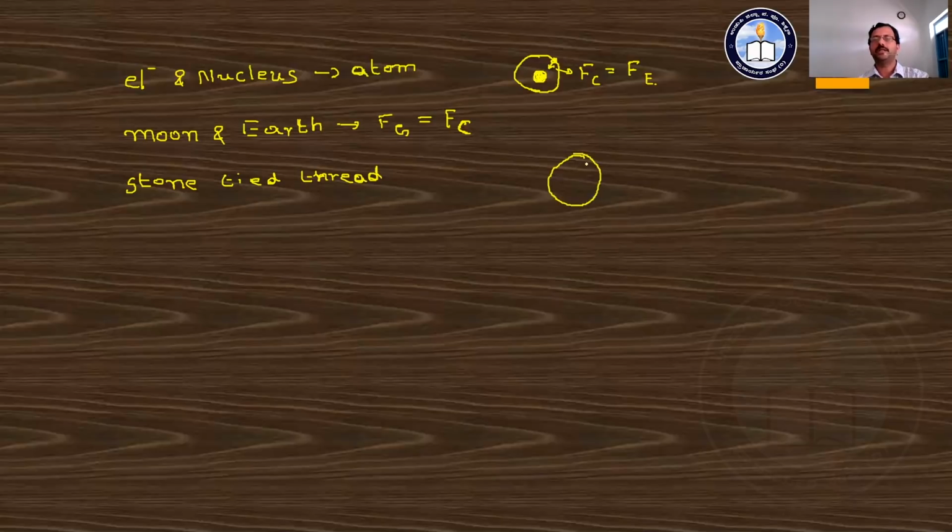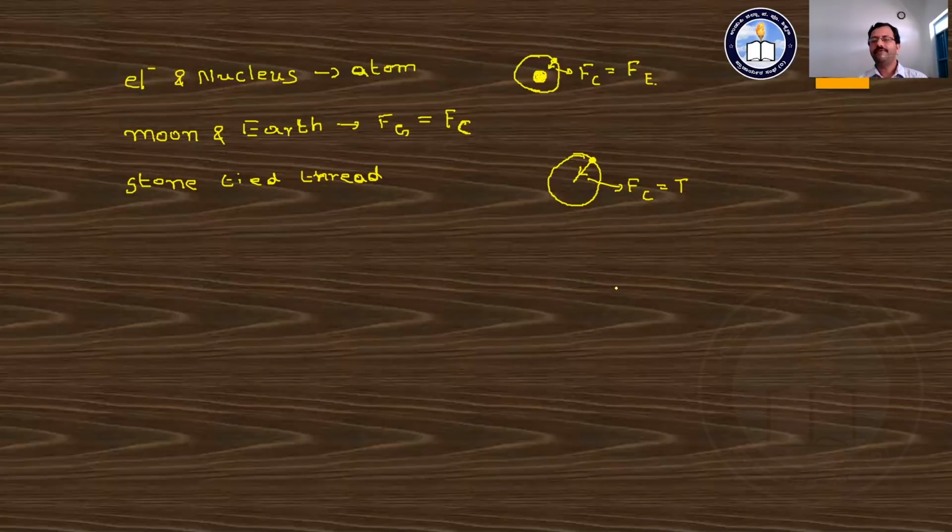As it rotates, the stone moves in a circular path with uniform velocity, and hence there is some centripetal force acting there. What is that centripetal force? The centripetal force is provided by the tension along the thread or along the wire used for the connection. These are some examples where we observe this centripetal force.